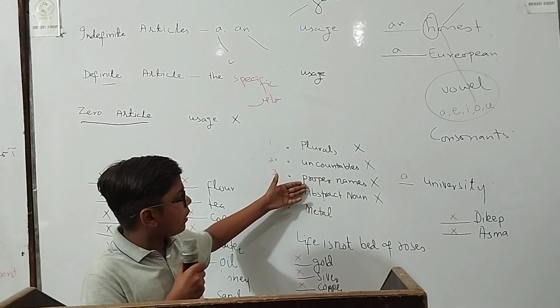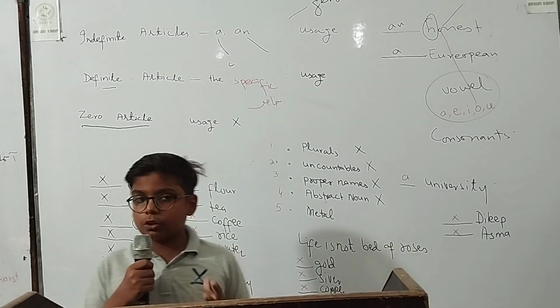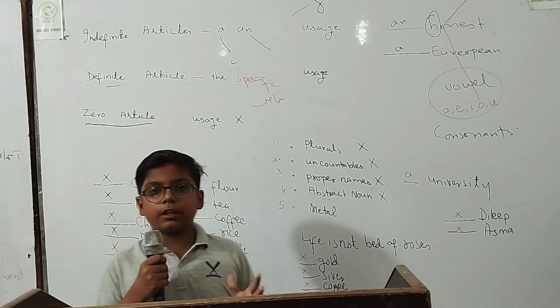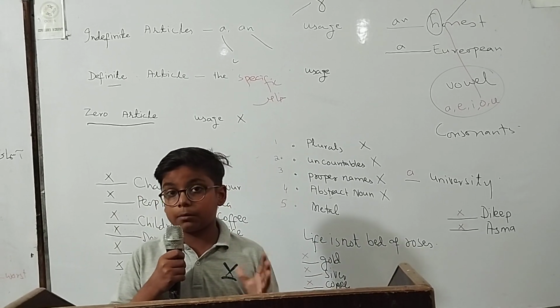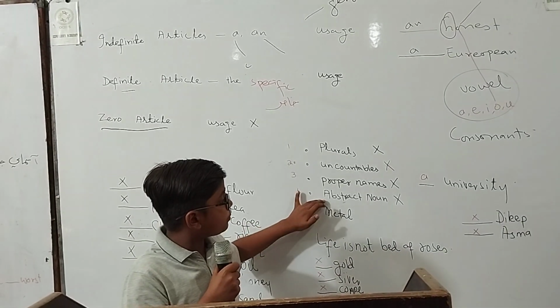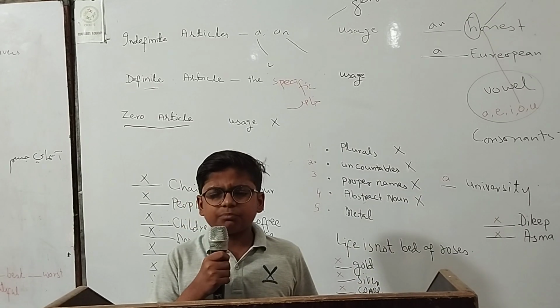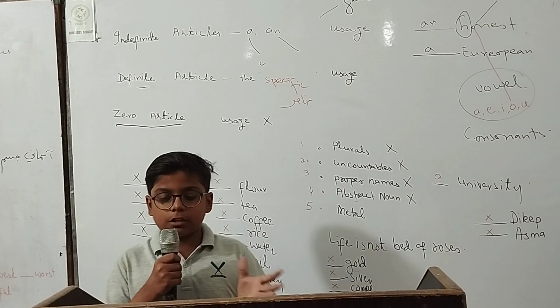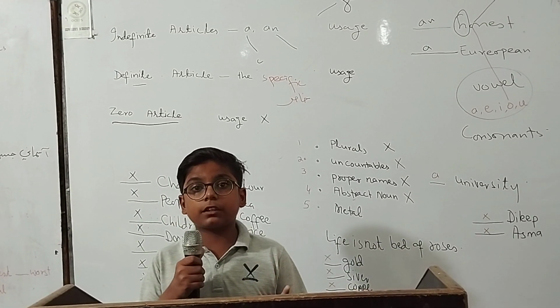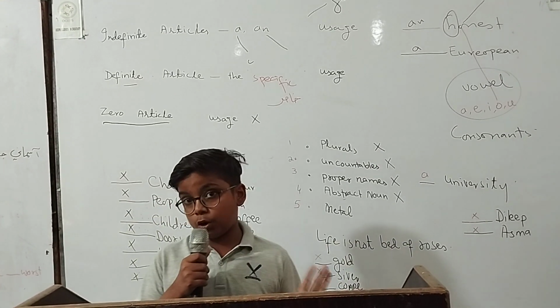A proper noun is like a name, Sir Mumtaz, Deep Jyoti, each and every name of a person. Now we discuss abstract nouns, like life is not a bed of roses. When an abstract noun is the subject, the article is not used.